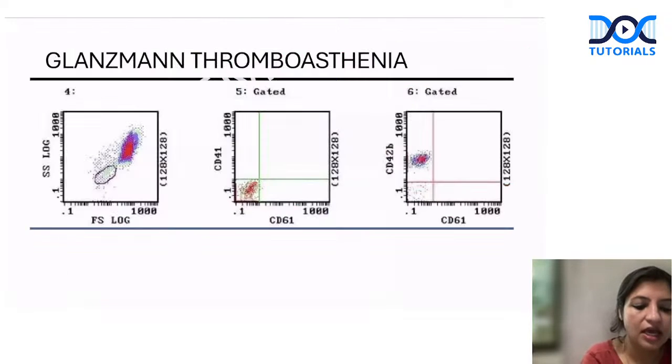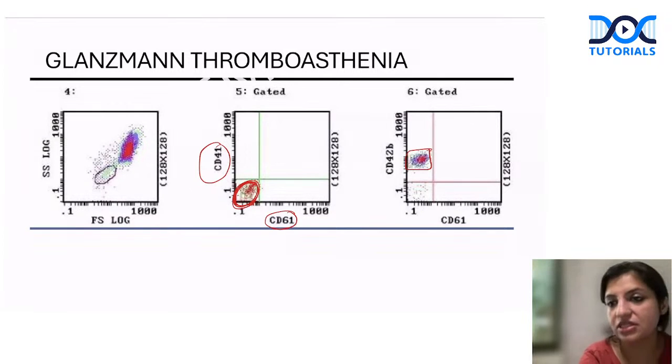Okay. And this is your platelet flow cytometry. I told you always look at the negative quadrant here for 41 and 61 also. So if there is negative 41, 61, that means there is absence of 41 and 61. That means this is a case of Glanzmann thrombasthenia. Okay, so can you see 42B is nicely present, that is GP1B is nicely present, but 41 and 61 is not there. So that's very classically seen in this platelet flow cytometry.